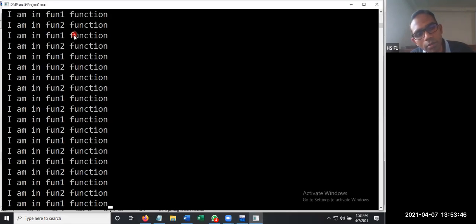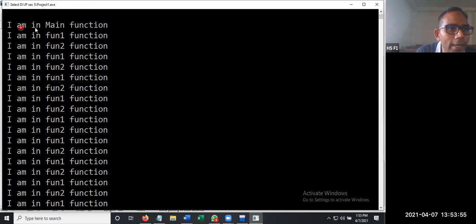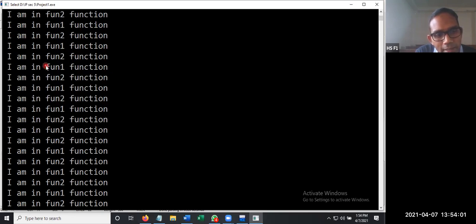The process is going on. I'm trying to stop the execution. Now if you see, the execution has stopped here. The first one is I am in main function, followed by I am in fun1, fun2, fun1, fun2, and so on. This process will execute till the memory lasts, or depending on the compiler that you are using.